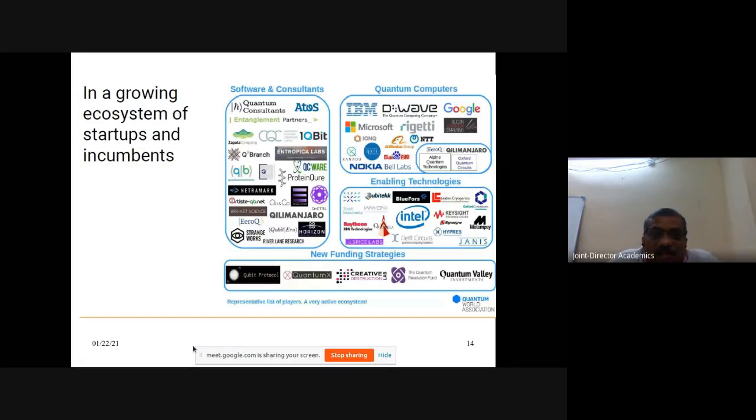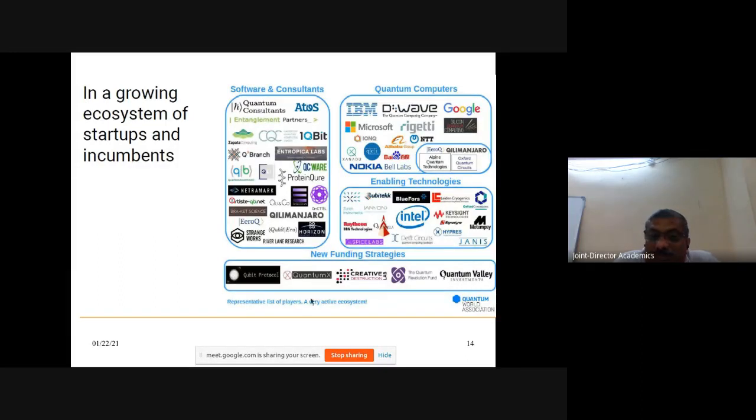The second factor is that there is an ecosystem. A lot of companies, incubations and startups are coming up. There are investment companies: Qubit Protocol is one company investing a lot of funds into the development and research of quantum computing. QLAN is another company, Creative Destruction is one more, and Quantum Valley.